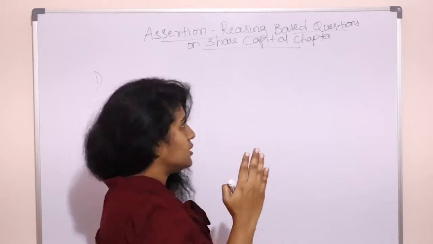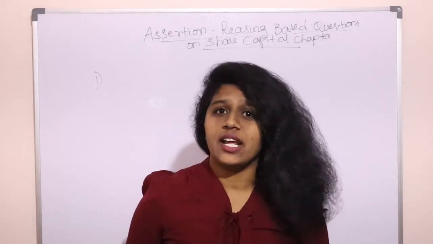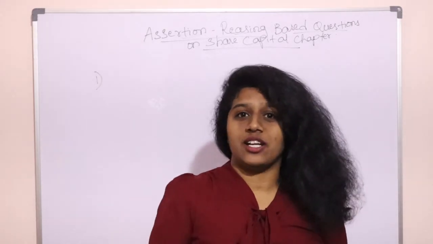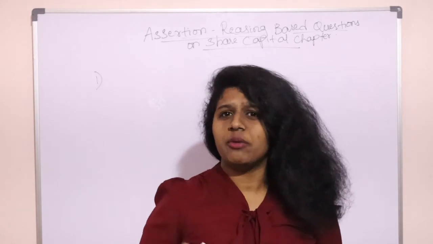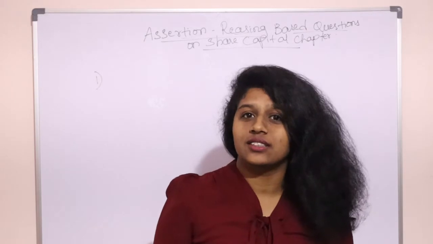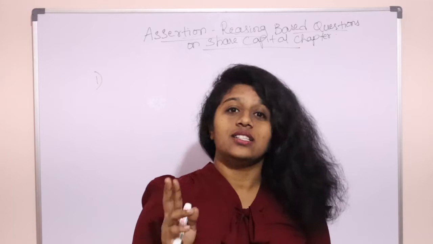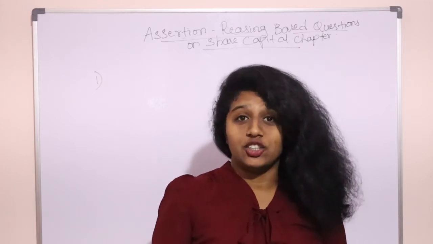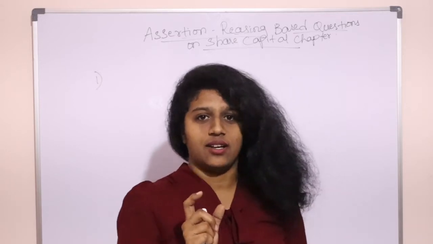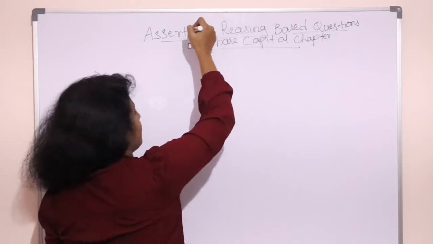What is reasoning? I came to school late because it was raining. Both are actually facts. Reasoning is a correct explanation: a student went late to school because it was raining. Because of this, this is like this. So reasoning should be correct, explaining the truth or the fact. Reasoning should also be a fact, but it should explain the actual fact of the assertion. So in this one, the assertion is the fact, and in this one, the reason explains the fact.